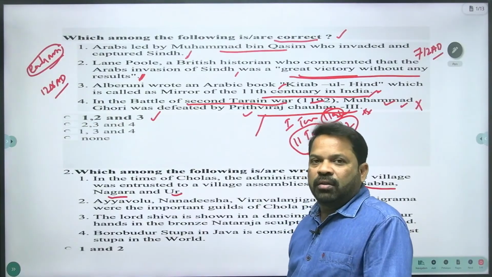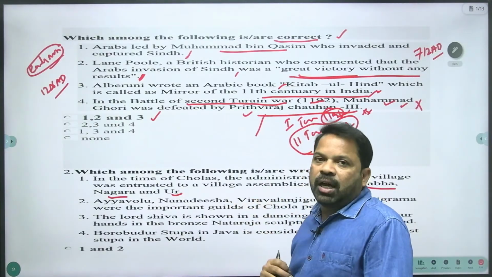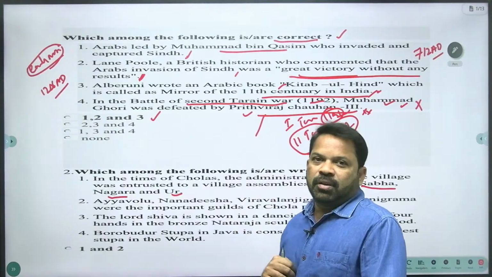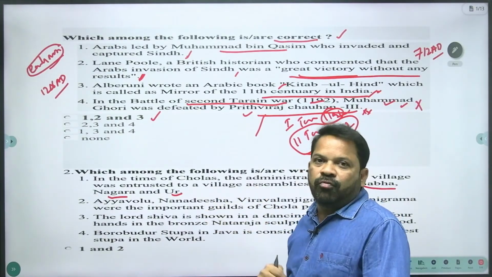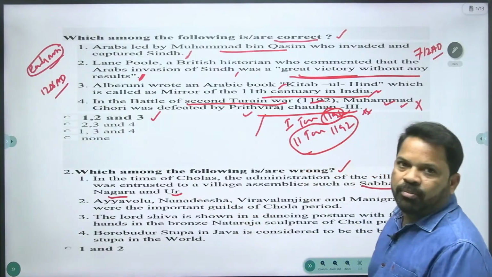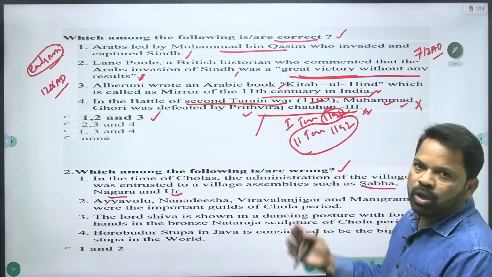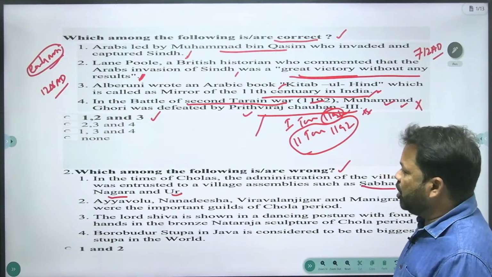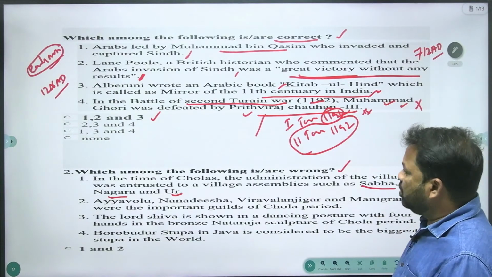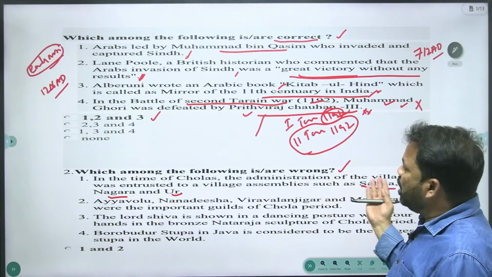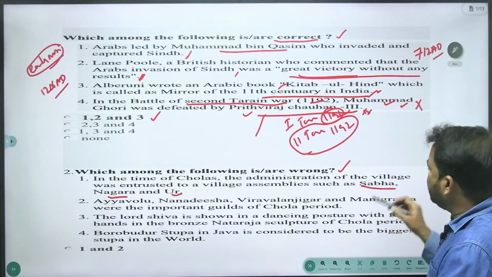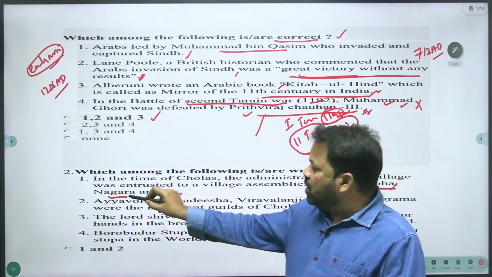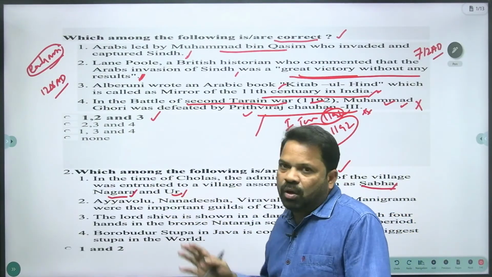You know very well that the village assembly concept was taken by the Cholas in the early medieval Indian history, the last part of ancient India. There are three types of village assemblies: Sabha, Nagara, and Ur.